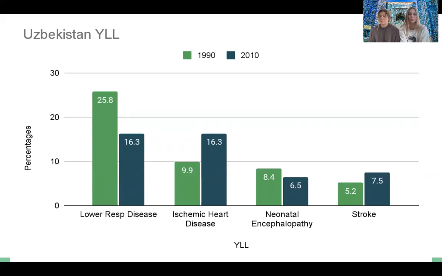Ischemic heart disease and stroke were seen to increase. And again, just to reiterate, some of the dietary changes, which reflect eating larger concentrations of fast foods, unsaturated fat, as well as smoking and different lifestyle factors. And then neonatal encephalopathy was shown to decrease a little bit. And this is mainly a reflection, again, of improvements in healthcare availability. So those were some of the trends.